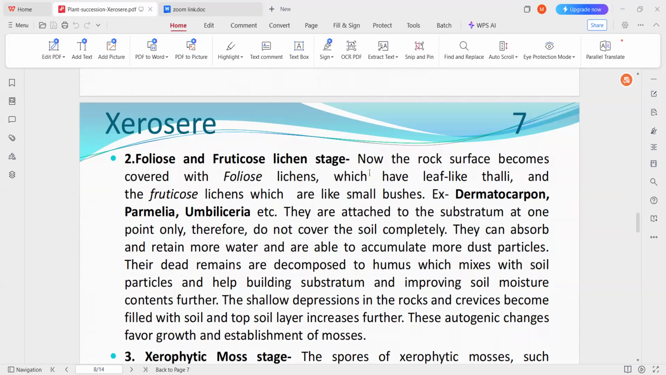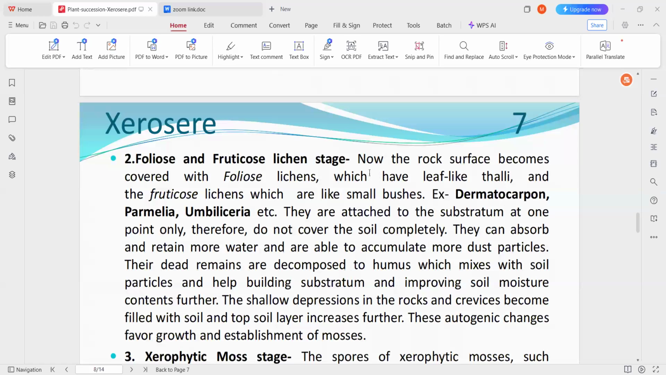These are the main lichens growing in this area, and they are attached to the substratum at one point only. Therefore, they do not cover the soil completely. So they can absorb and retain more water, and are also able to accumulate more dust particles. After some time, the death and decay of these lichens also takes place, due to which the decomposition of these lichens will take place, adding humus and soil to this rock area, this substratum.